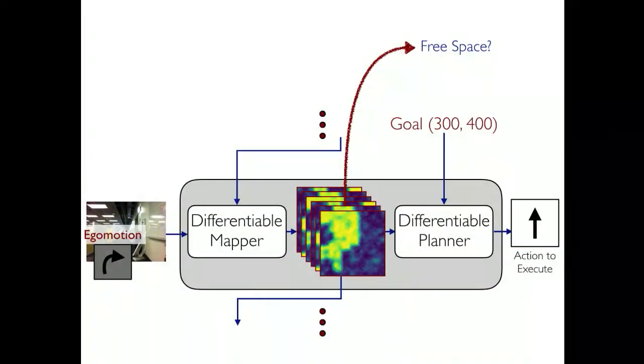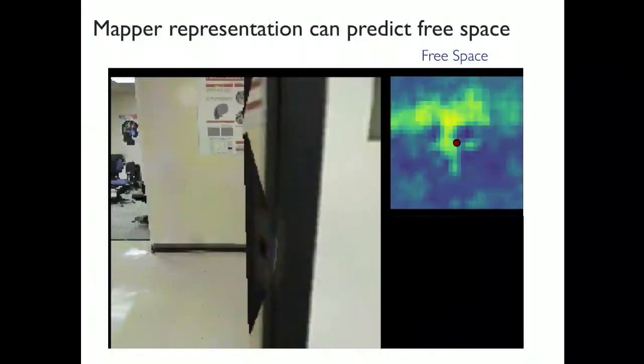So for example, one might think that this mapper should at least capture free space. That's kind of what we started out with. Is it actually able to capture free space? And note that in all of these experiments, the gradients are not going to flow back into the neural network. It's a pure readout function on top of the activations that the network is getting. And so this is kind of what we did. We have trained this readout function, and now we are testing it in a new environment, which neither the policy nor the readout function was trained in. And what you can see is you are inside this particular room, but you can make a prediction that there is free space outside in terms of this hallway. You can actually make a prediction for parts of the scene that you're not directly observing. And this is what I was motivating this particular work with.